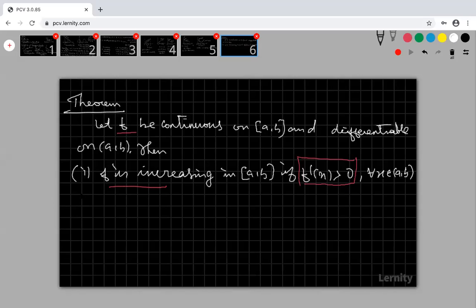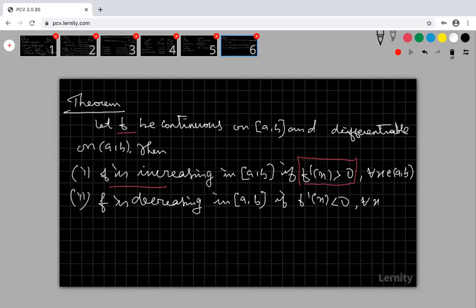Right. What is the second one? Second statement, my f is decreasing in a comma b if my f dash of x is less than 0. Look at that, this is the derivative. If the derivative of the function is positive in this interval, then the original function is increasing. If my derivative is less than 0 in the open interval a comma b, my f is decreasing on the closed interval.